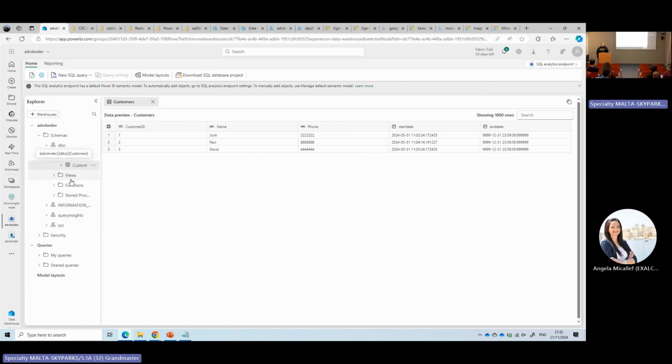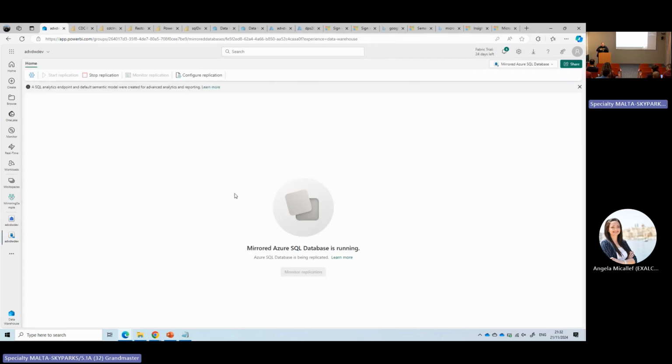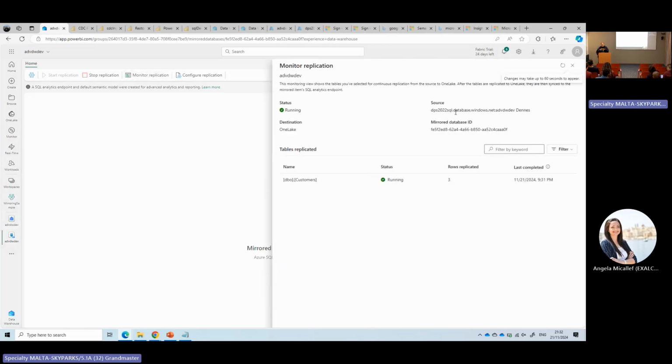At the moment, it has 3 records, but it's not completed. It would be very bad luck if I showed a table with only 3 records. But at least you saw the example of the mirroring working.